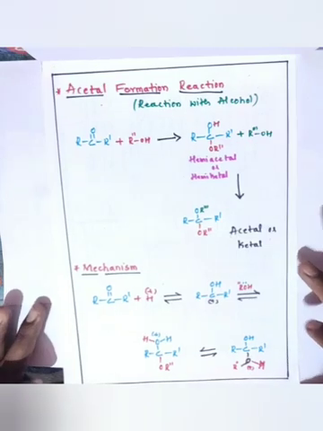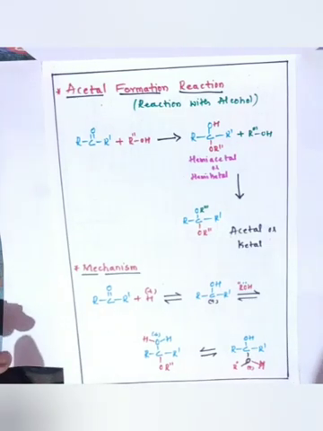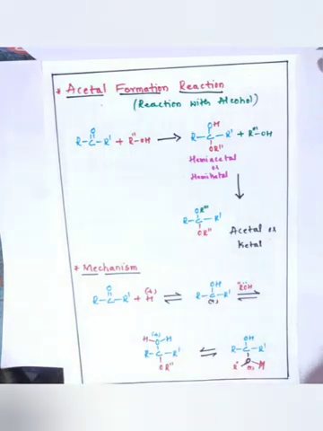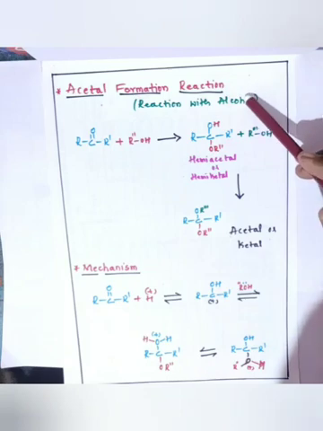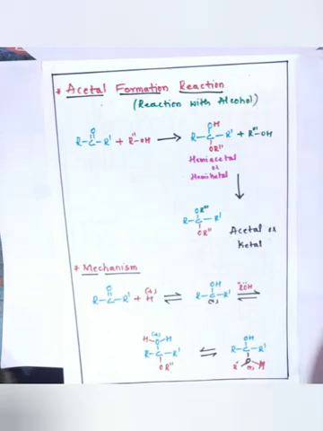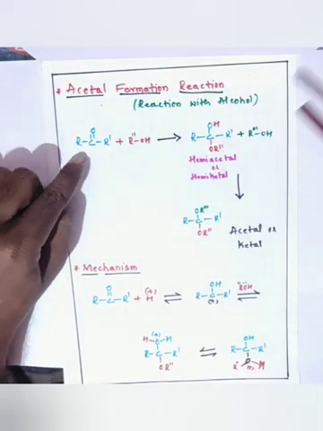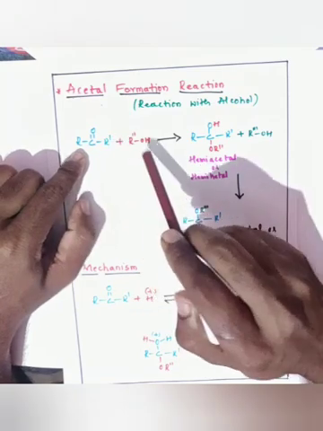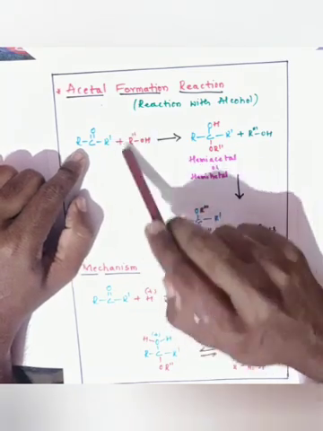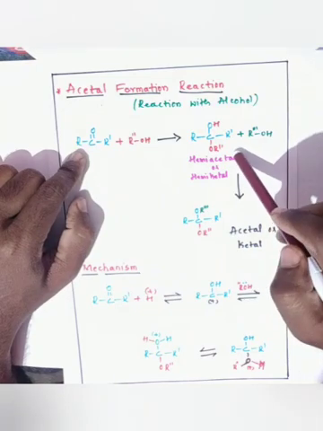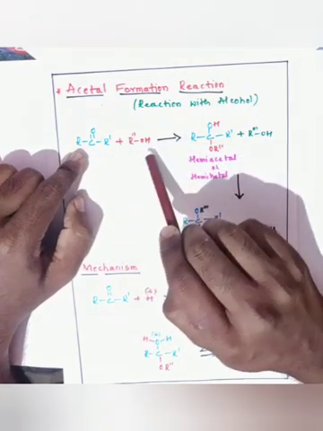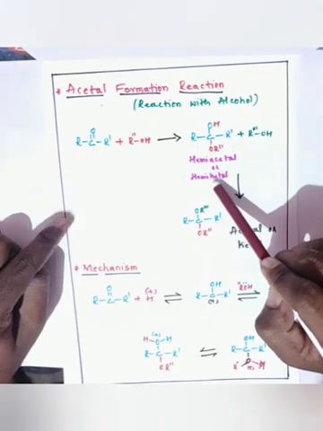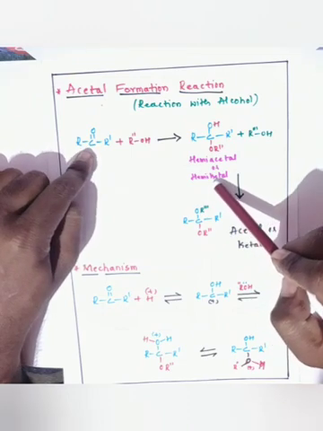The second reaction is the acetal formation reaction. This acetal formation takes place after the addition reaction of alcohol to aldehydes and ketones. In general, I have taken here R-C double bond O-R' reacting with an alcohol molecule. After reacting with the first molecule of alcohol, it gives a hemiacetal or hemiketal, depending on the reactant molecule we use.